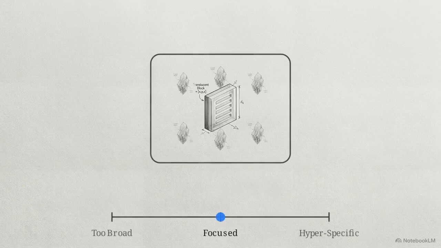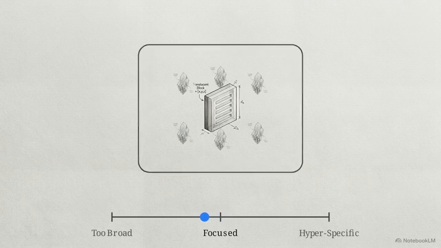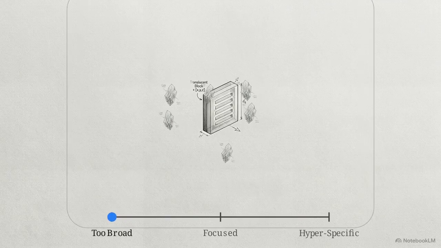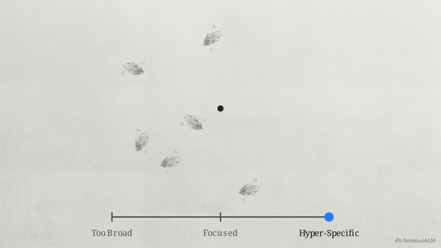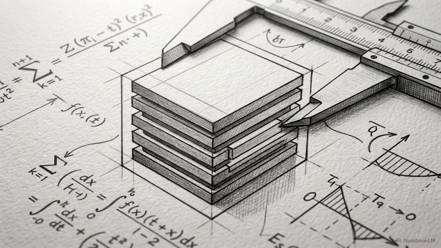Adjusting the focus is critical. A controlling idea that is too broad causes the paragraph's bounding box to expand until data points spill out. If the controlling idea is hyperspecific, the bounding box collapses into a single dot, leaving no room for supporting data. The controlling idea is the tool used to calibrate the paragraph, keeping it functional and contained.